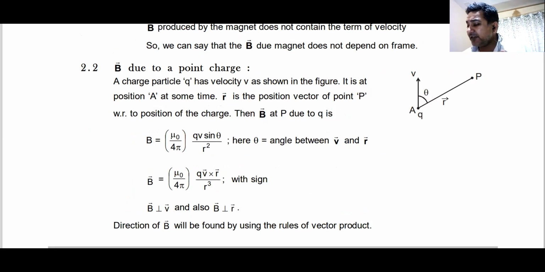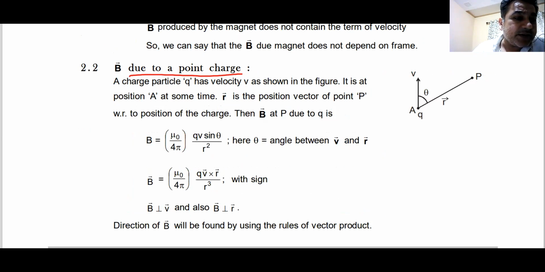Magnetic field created by a point charge. Do you know this formula? Did you go through this formula? Magnetic field created by a point charge. Yes or no? If yes, good. If no, don't worry.